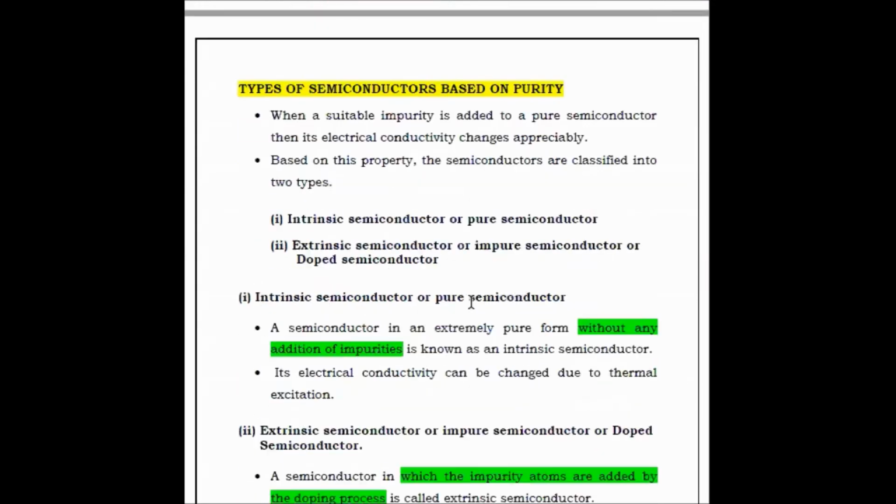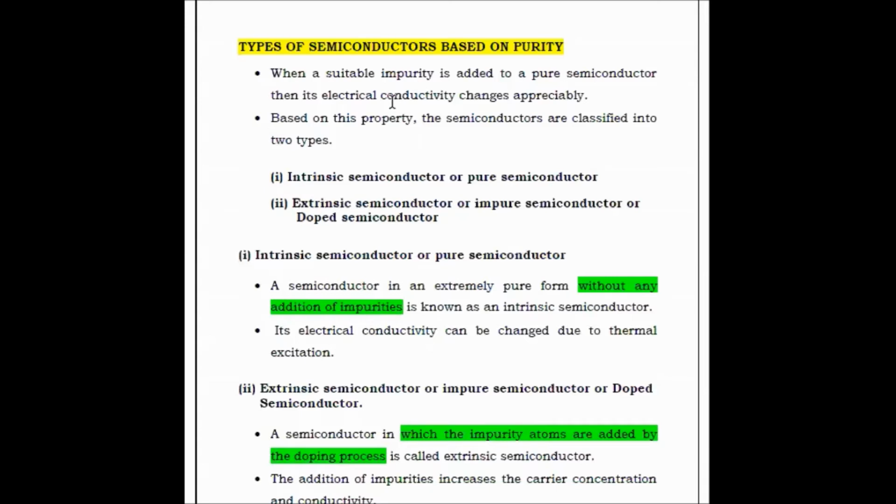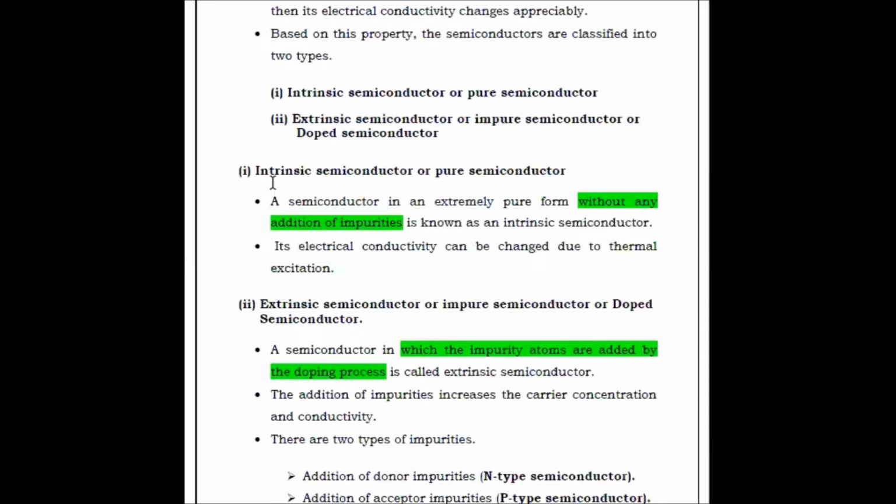The next one is the types of semiconductor. We are discussing only the types, in the form of a classification. The elemental is called an intrinsic, or pure, semiconductor. The compound is called an extrinsic, or impure, or doped semiconductor. We have to learn the intrinsic and the extrinsic semiconductor to study the conductivity of the material.